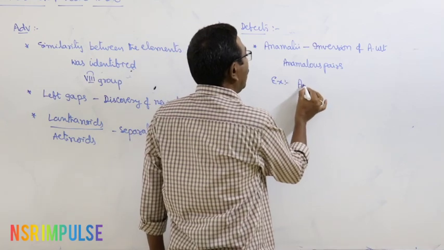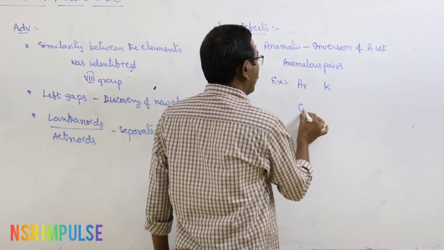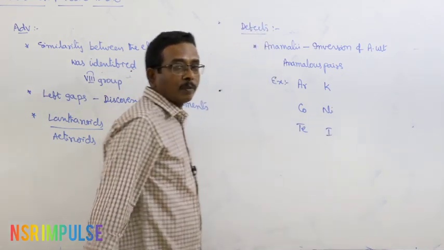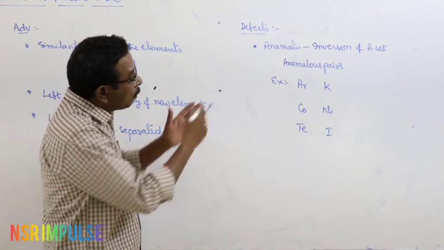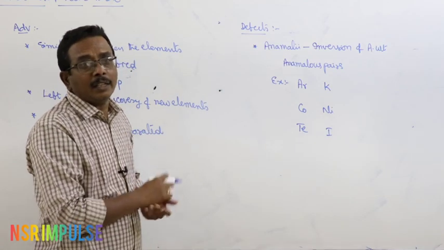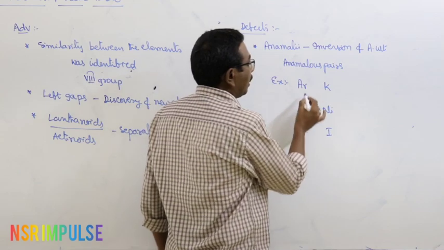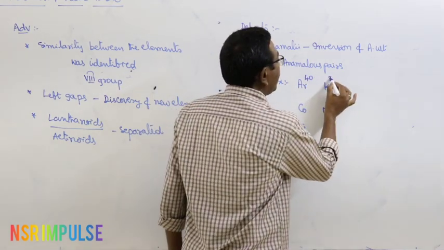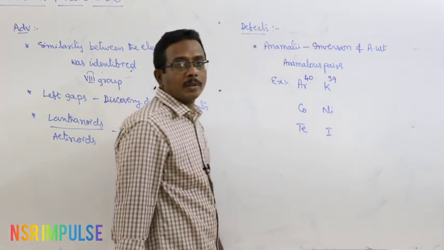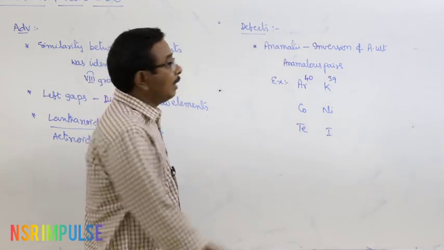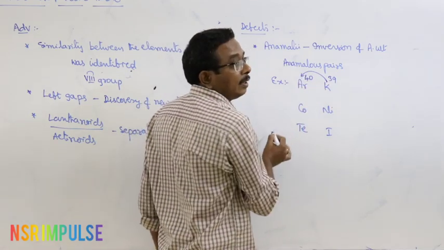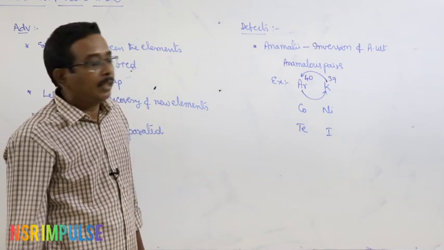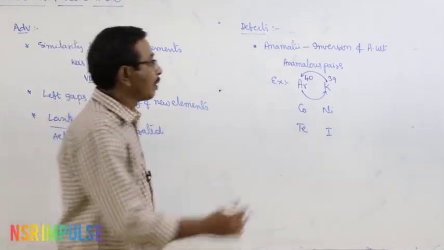Example, argon, potassium, cobalt, nickel, tellurium, iodine. What is the problem with that? And how can you say that is anomaly in the inversion of atomic weights? Here, argon atomic weight 40 grams, but potassium 39. What is the meaning of that? Potassium should come first, argon should come next according to Mendeleev's arrangement. But here the condition is reverse.